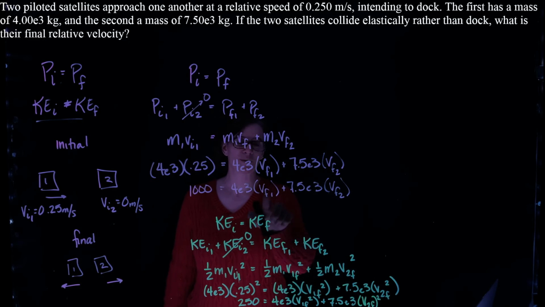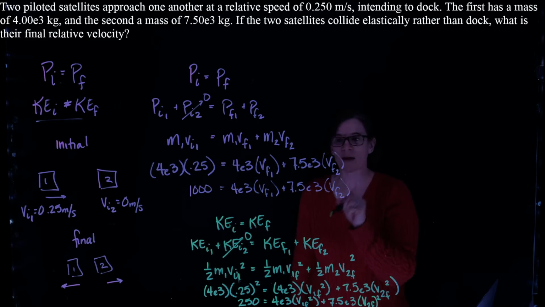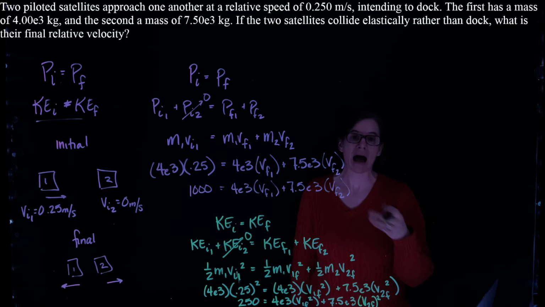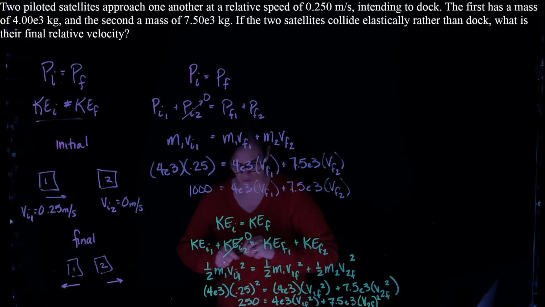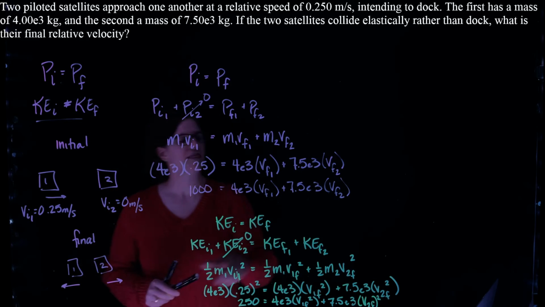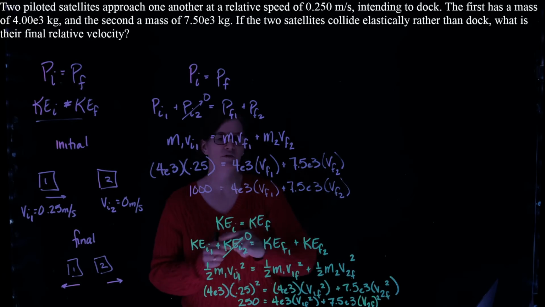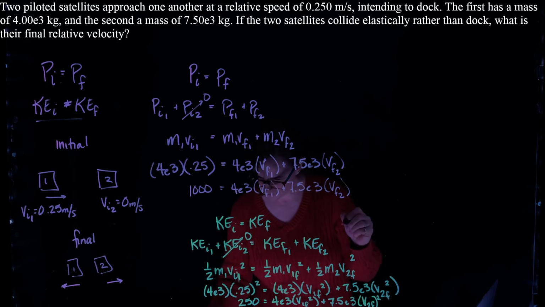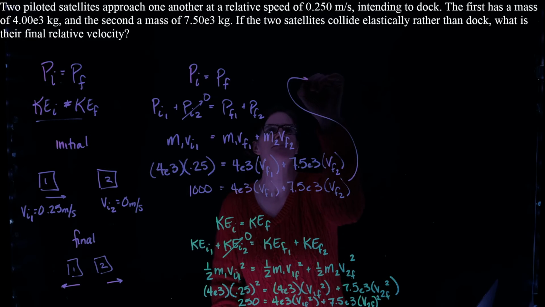Same two unknowns as up here. So I now have two equations with two unknowns. This is a solvable problem by whatever method you prefer. I prefer substitution. So what I'm going to do is solve this equation for V2. So when I solve for V2, I'm going to move that up here.